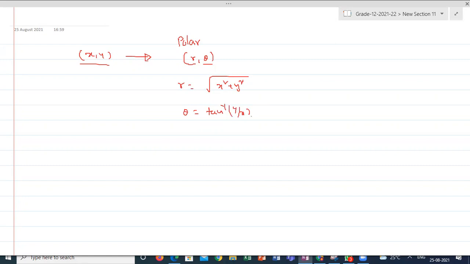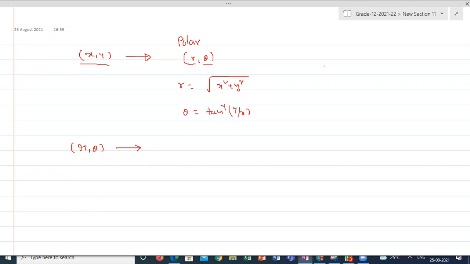Now, suppose I am giving a position or a point in the Argand plane in the form of polar representation r comma theta. If I'm asking you to convert it into the general coordinate system, how will you do? Convert this into the Argand plane. Students, how can you convert?